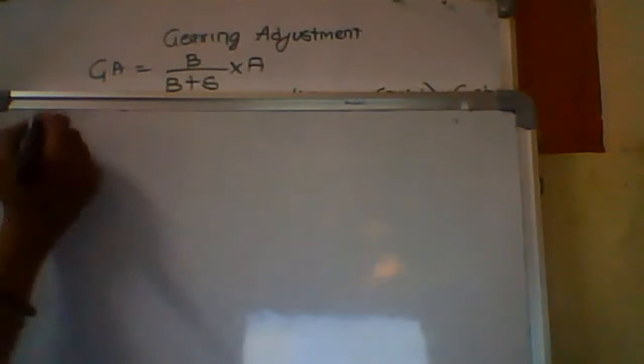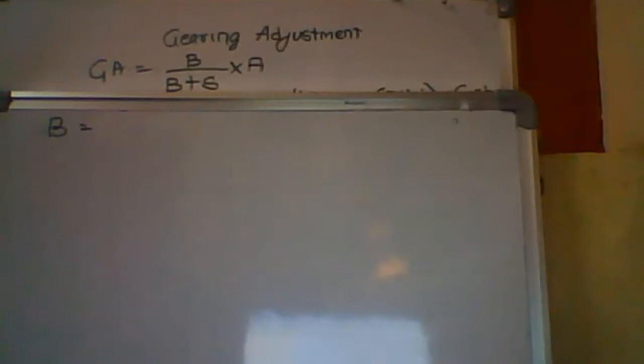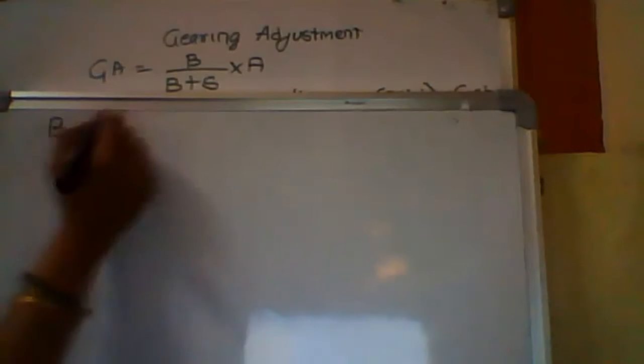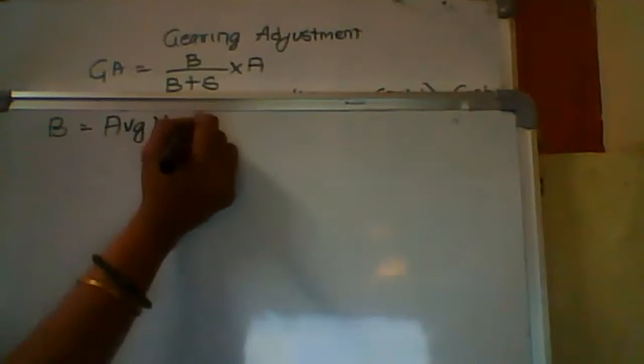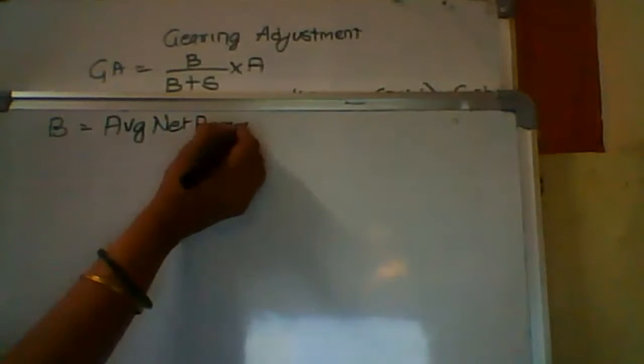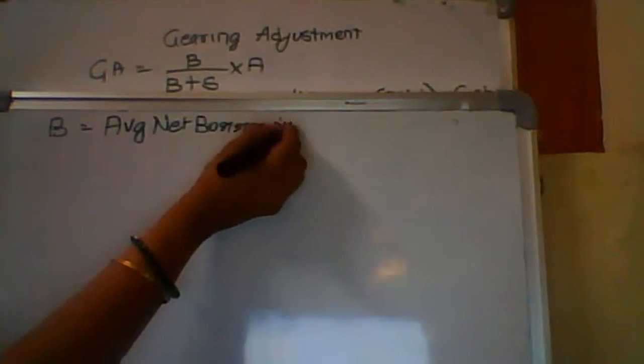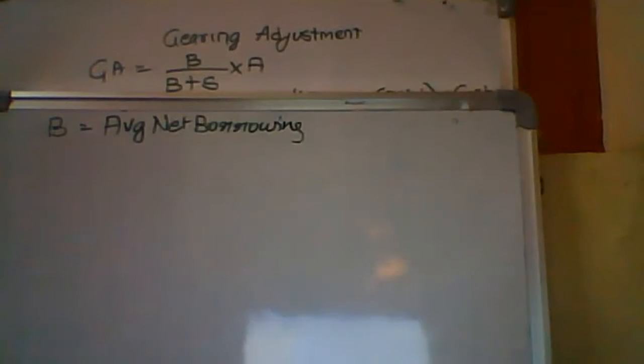So now we are gearing adjustment, borrowing divided by borrowing plus shareholders fund into adjustment. So first what I have to do is, I have to calculate how much are the borrowings. When I talk about borrowings, B, we know B is nothing else but average net borrowings. So I have to calculate now average net borrowings.